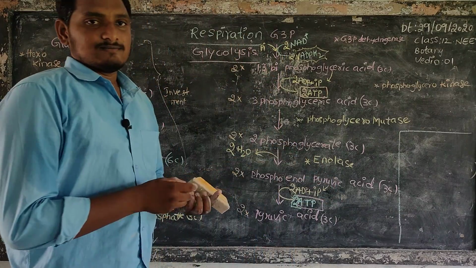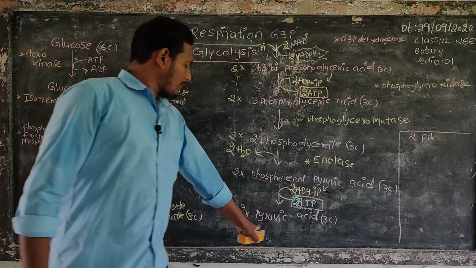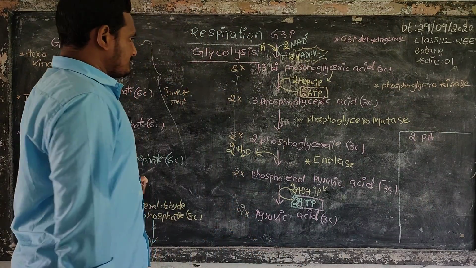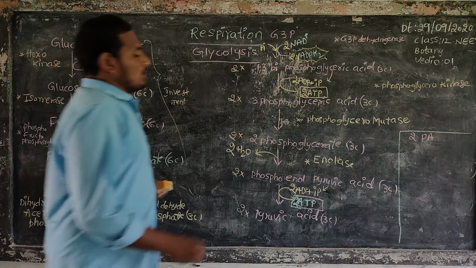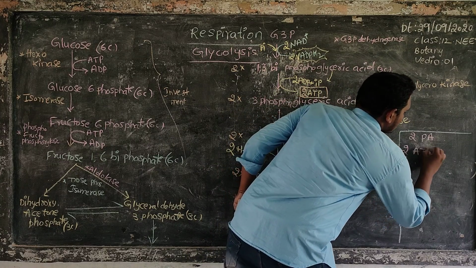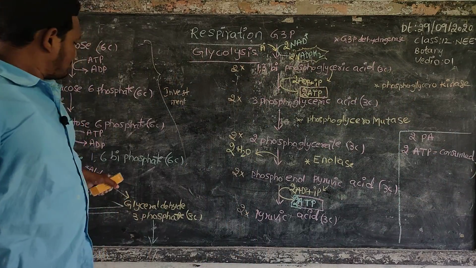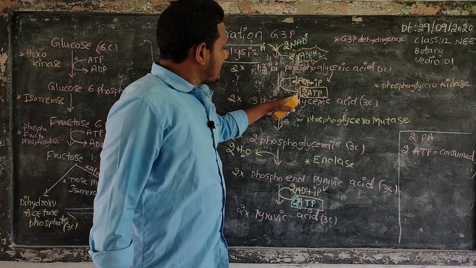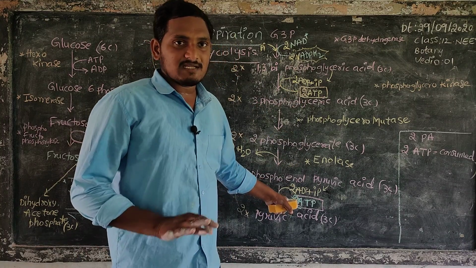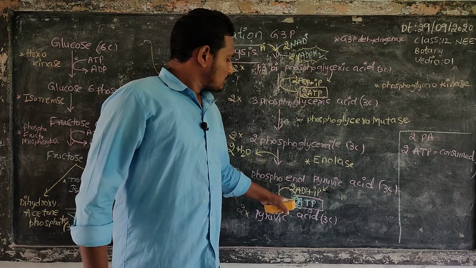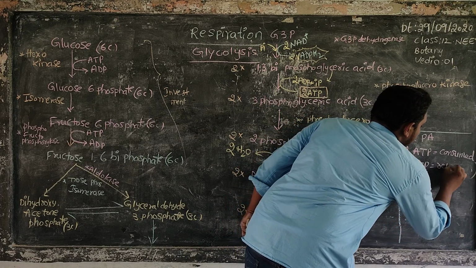What are the things we are getting? We are getting 2 pyruvic acids finally. Here, 1 ATP and a second ATP, so 2 ATPs are consumed. And 1 ATP is reformed here, and 2 ATPs and 2 ATPs. 4 ATPs are regenerated. Here 2 ATPs, here 2 ATPs. So 4 ATPs are released.